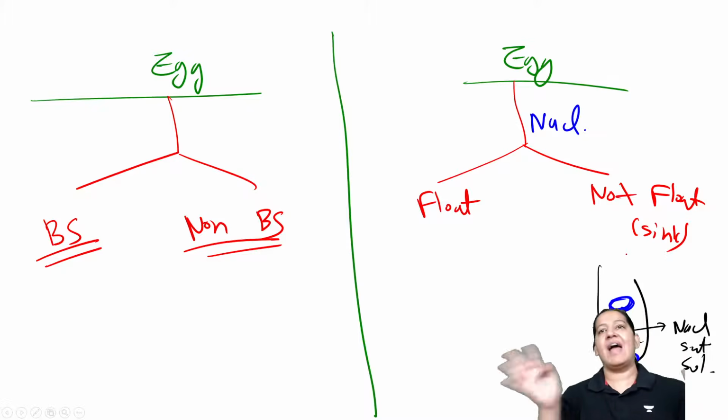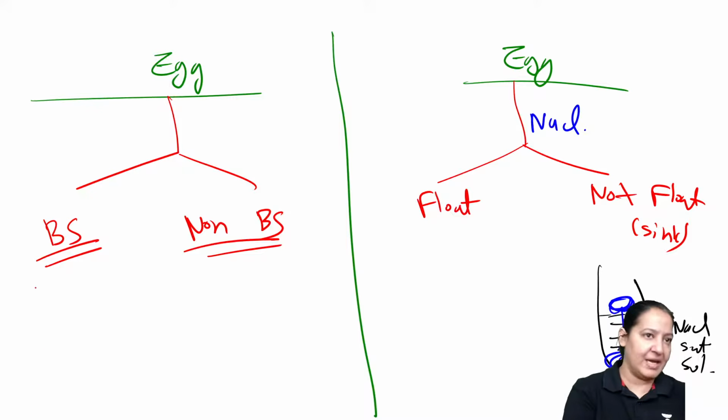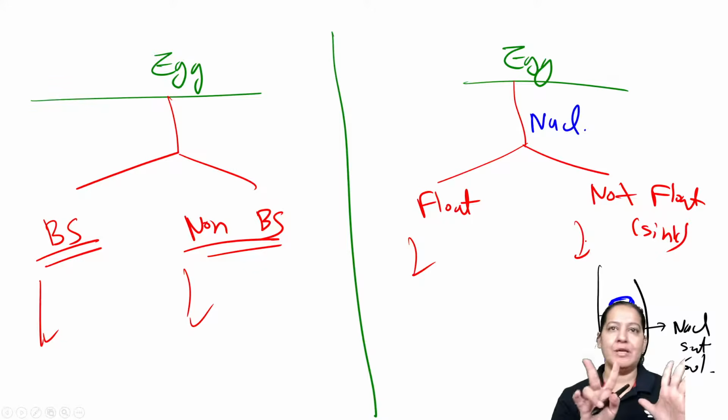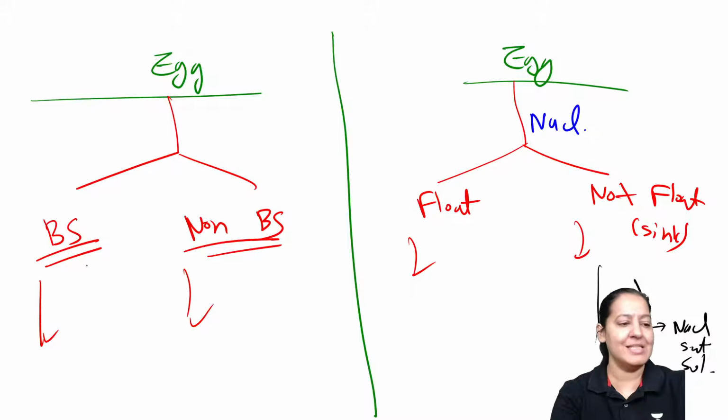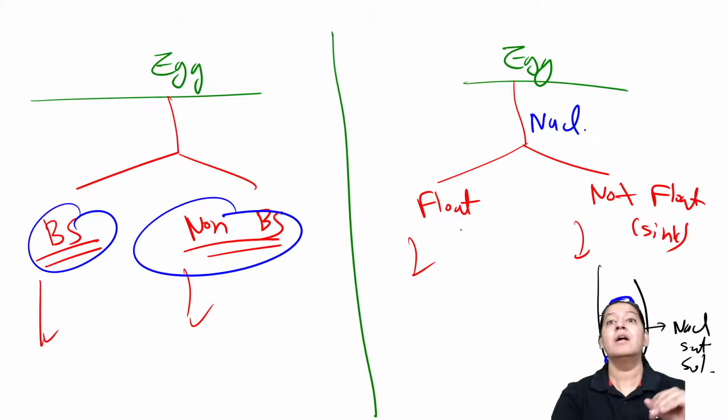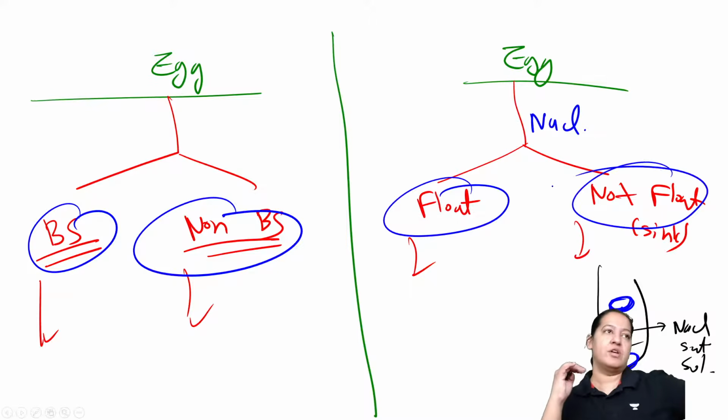So we classify the eggs in this way. Some eggs are coming here, some are here. For every egg, you have to tell me 2 things. Ma'am, the egg is bile stained or non-bile stained. You have to tell me that. And whether the same egg is floating or not floating in saturated solution of NaCl. This is how we classify eggs. Give me a thumbs up.